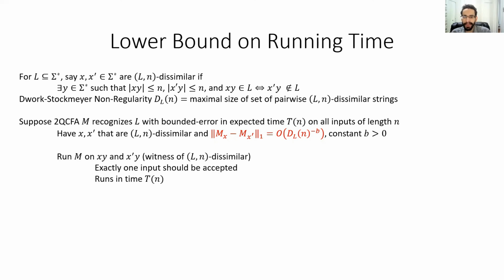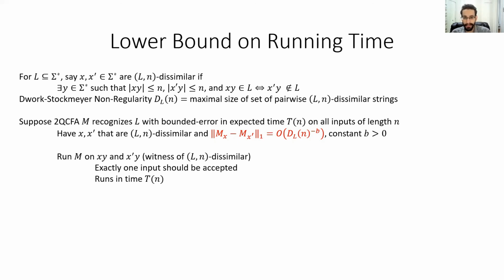We run M on the input xy and x prime y for some suffix y, which is a witness of L-n dissimilarity. By definition, exactly one of these inputs should be accepted by M, and M will have running time t of n on both of them.